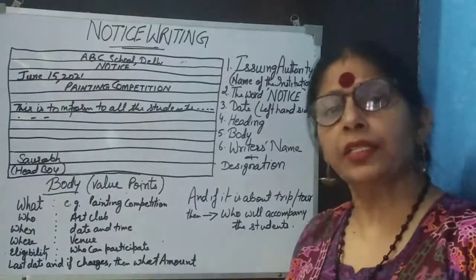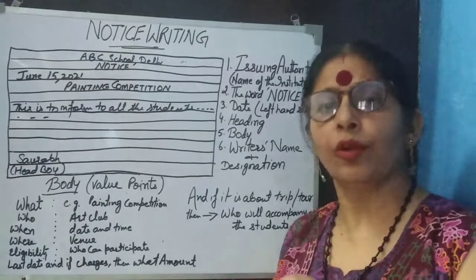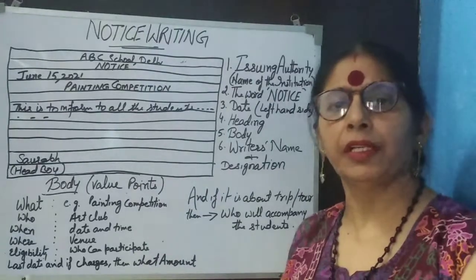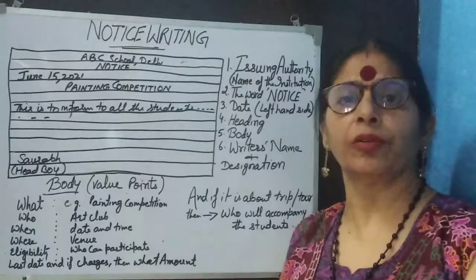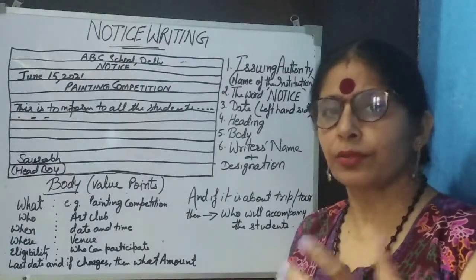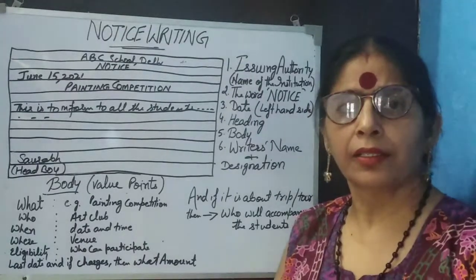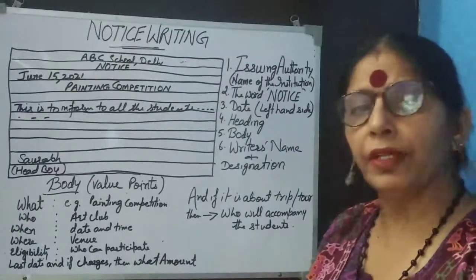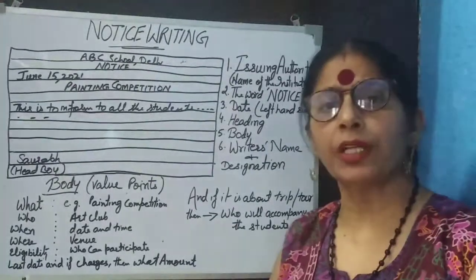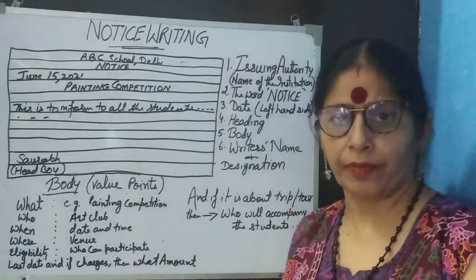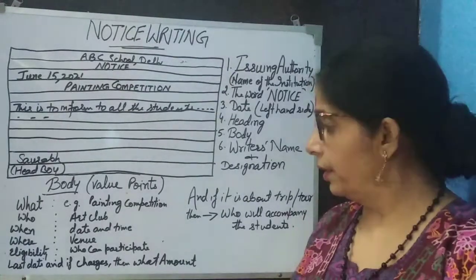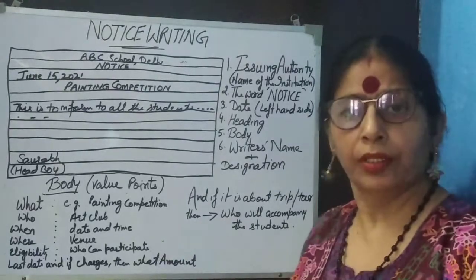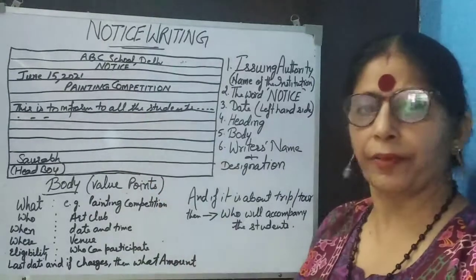And if certain charges are there, this is also to be mentioned. It's not that first the students come and give their names, and only afterwards you say, oh, charges are also there. Then students would feel very bad that now we are prepared and now you are asking for the charges. So you have to give the charges also. If there are no charges, then better you write this is free of cost. And if there are certain charges, then you write about the charges also, means what amount you are charging for this competition.